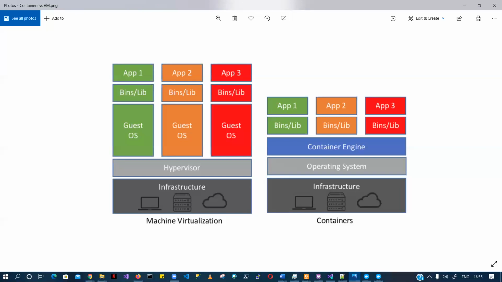So does that answer your question? How to choose between the two? Yeah, that makes more sense. Yeah. So like I said, one is not the option to replace the other. Okay. Yes. Okay.